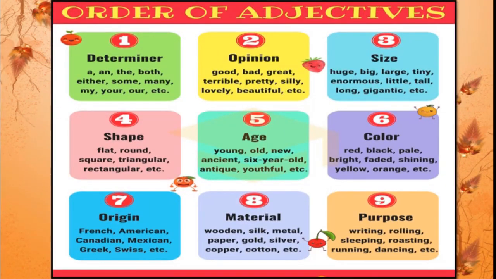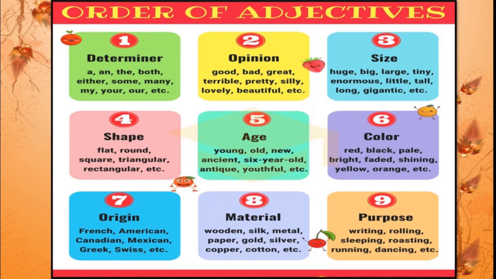Students, if we want to use 2 to 3 adjectives in a single sentence, then we have to follow these orders. You can see here 1 to 9 numbers are given and the order is also given. First we have to use determiner, then opinion, then about the size we have to talk. After that comes the shape, age, color, then origin, material, purpose.